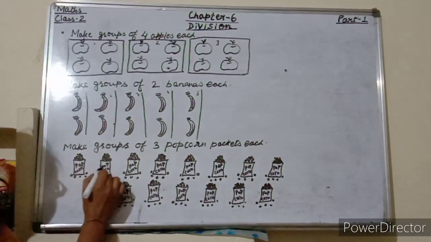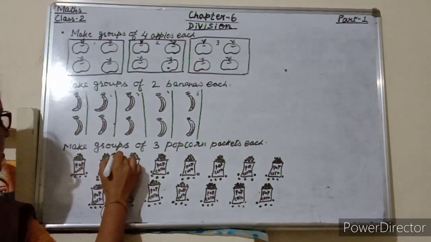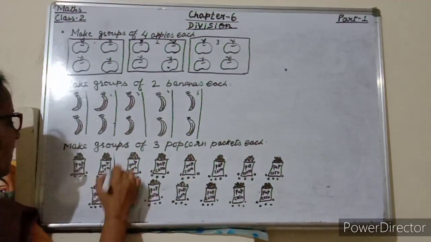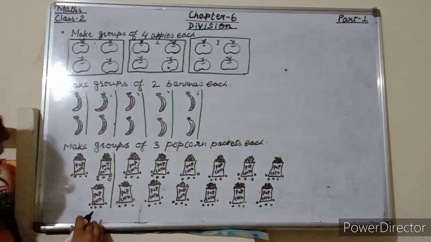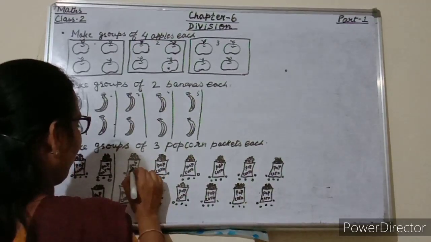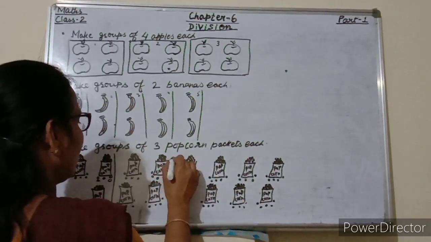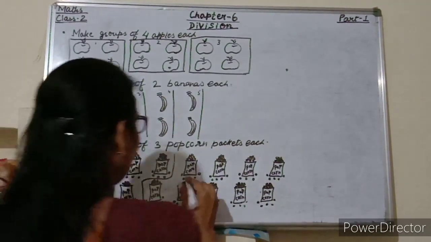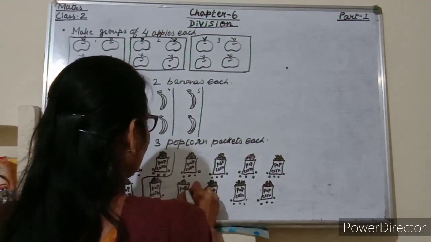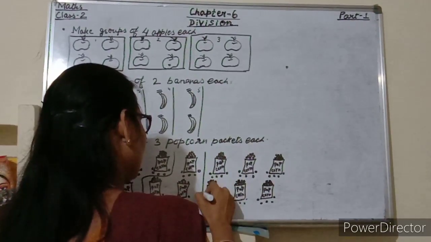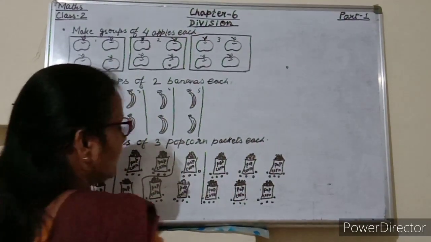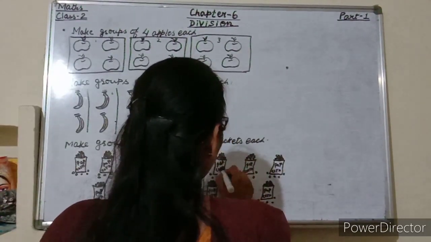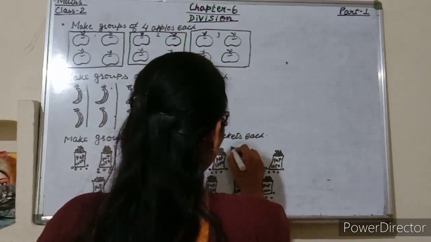So 1, 2, 3. So 1 group. Again 1, 2, 3. Now this is 2 groups. Again 1, 2, 3. Here 3 groups. Again 1, 2, 3.